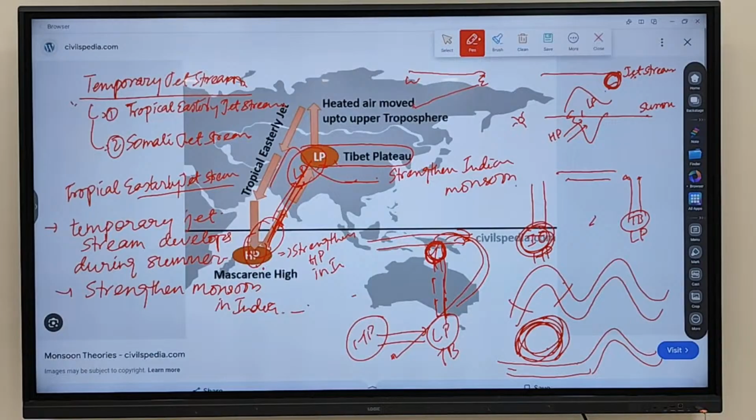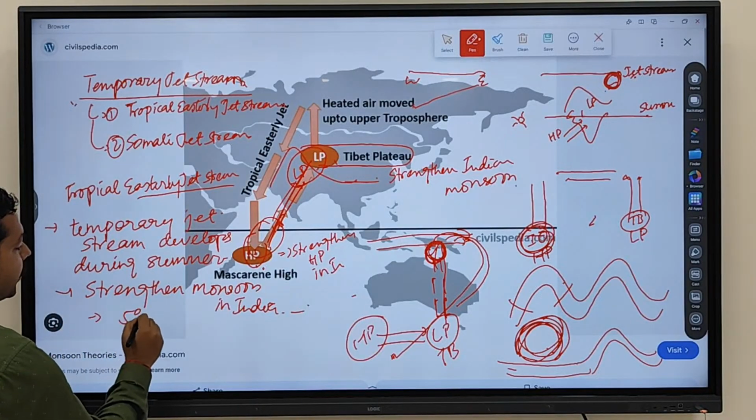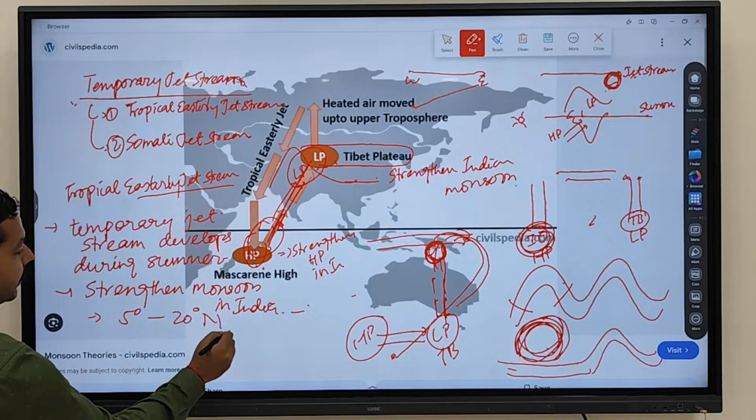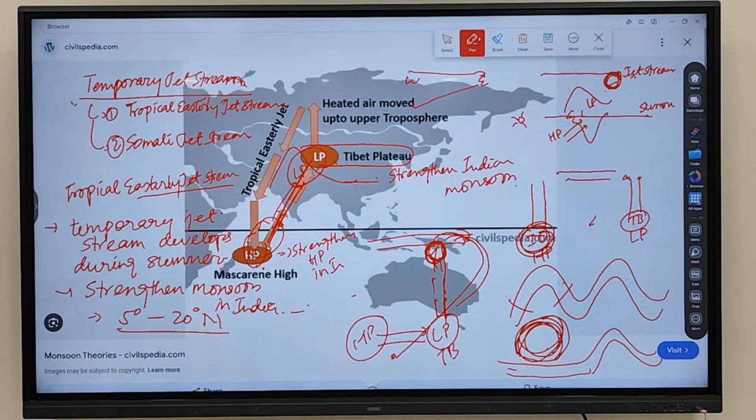Clear? This tropical easterly jet stream is a phenomenon generally found between 5 to 20 degrees northern latitude. Clear? Right.